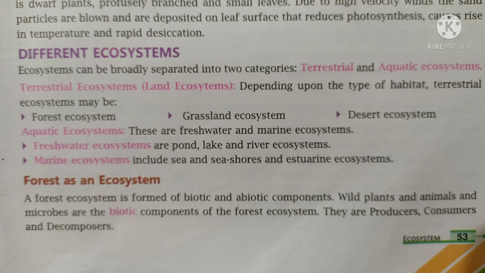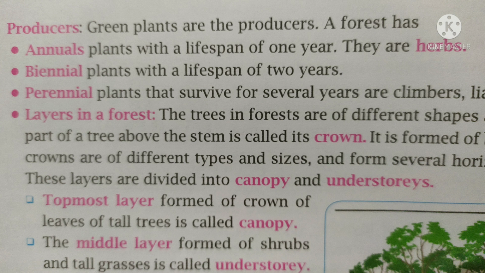Now dear students, let us see how the forest acts as an ecosystem. In a forest there are both biotic and abiotic components. The biotic components of a forest ecosystem are producers, that is plants, consumers that eat plants and other animals, and decomposers which play a role in decomposition of dead plants and animals. If we consider producers, a forest has annual plants, that is they have a lifespan of only 1 year. They are also known as herbs. Biennials have a lifespan of 2 years, and perennials survive for several years.